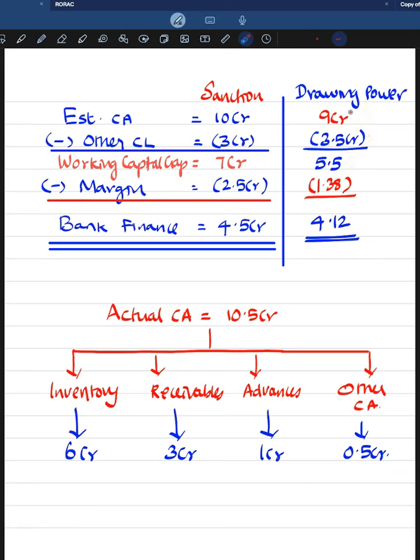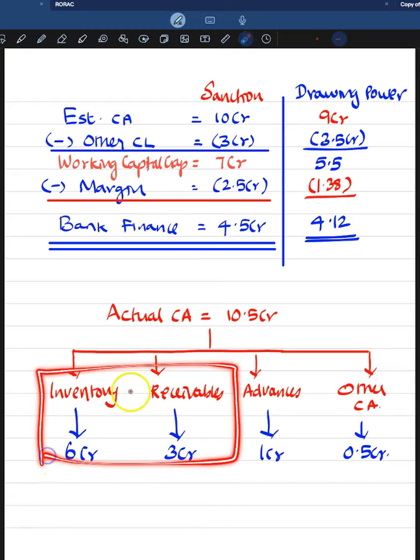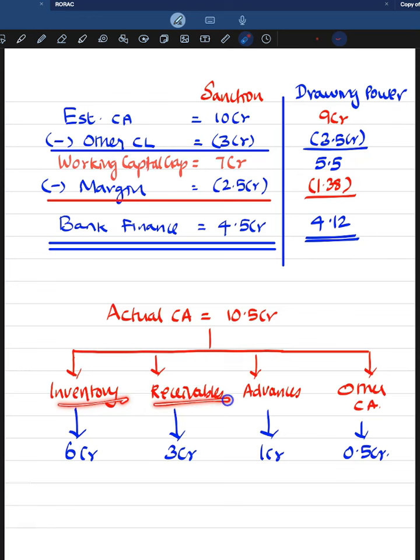And assuming a 25% margin on 9 crore, it will work out to 1.38 crore. So 5.5 minus 1.38 will lead to only 4.12 crore. Look at here, despite having actual current assets greater than estimated current asset, what can be disbursed is only 4.12 crore. The reason is drawing power considers only the enforceable current assets like inventory and receivables, whereas sanction is on the basis of estimated current asset itself, which includes all the items.